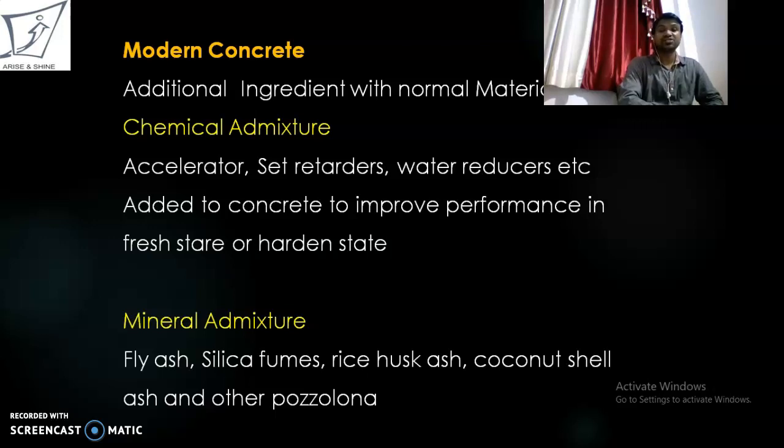Chemical admixtures consist of accelerators, retarders and water reducers, which are added to concrete to improve performance in the fresh or hardened state. Mineral admixtures consist of fly ash, silica fume, rice husk ash, coconut shell ash, and other pozzolana.